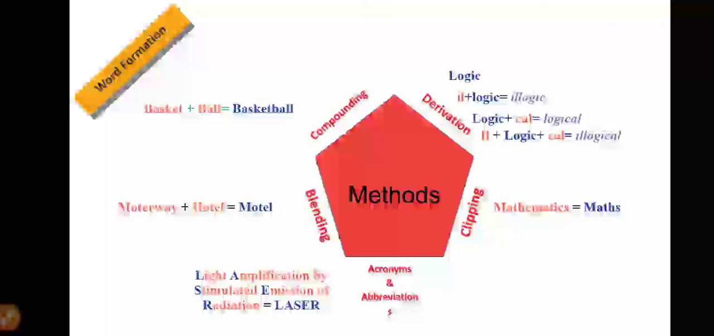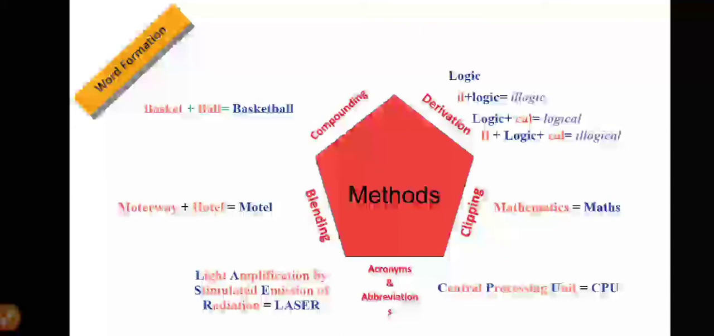But there is a difference. This is called an acronym. Just taking the first letter of each word, generating a new word and pronouncing the combination as a word, we call it an acronym. But if we take another example, central processing unit, we take the first letter of each word and call it CPU. This is called an abbreviation.